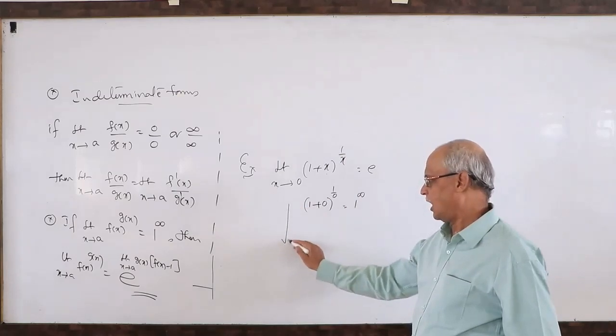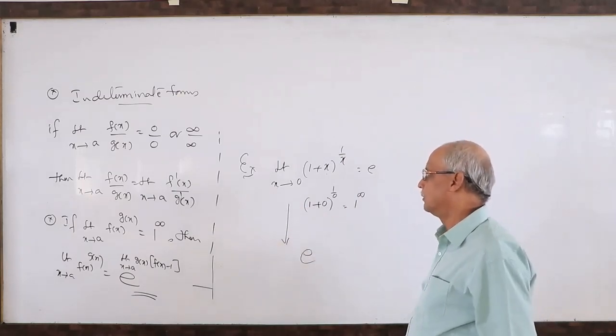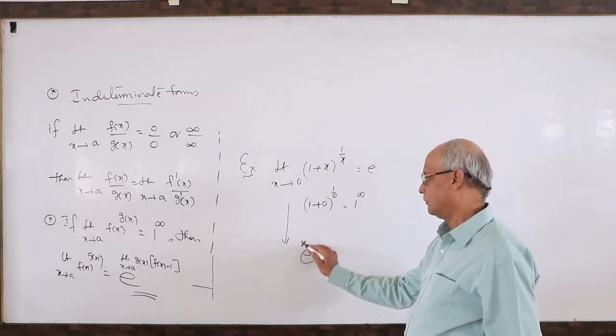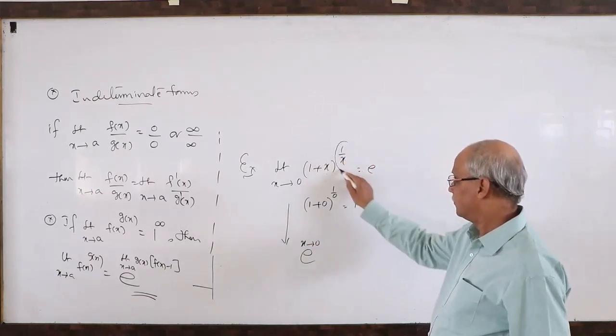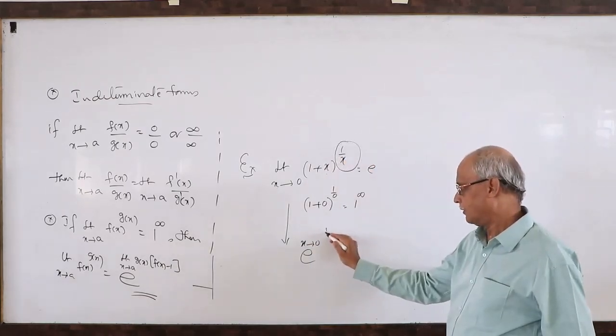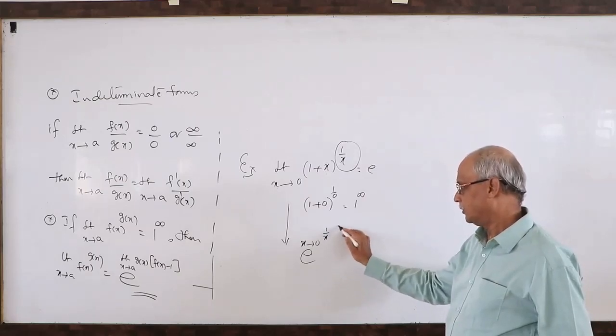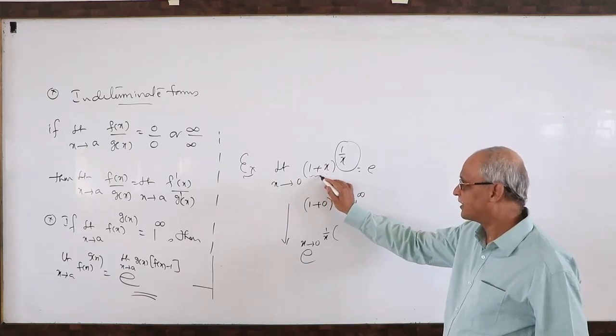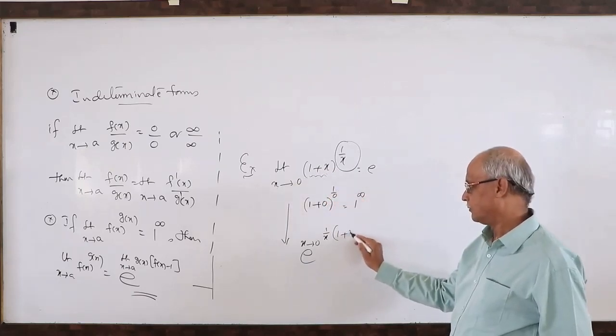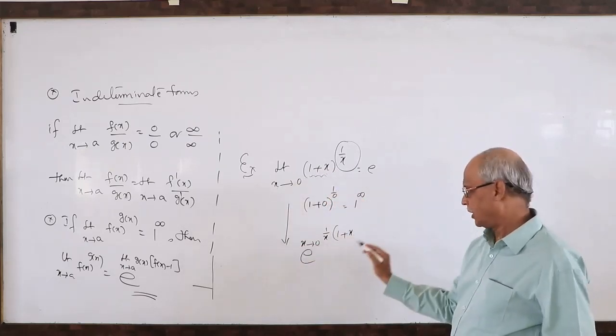Then this is also equal to e power limit x tends to 0. What is g(x)? 1 by x, into what is f(x)? Base, minus 1 is there.